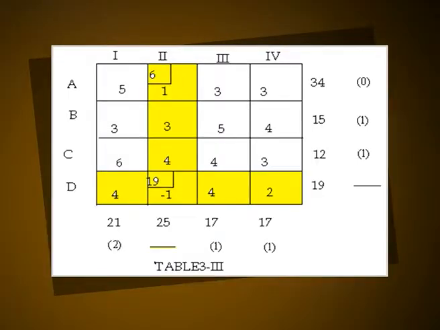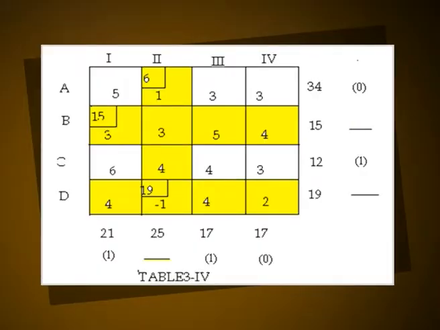The table is as follows. The row and column differences are also computed for table 3.3. The largest difference is 2 corresponding to the first column and the smallest element in this column is 3 in the 2-1 cell. The maximum possible allocation in this cell is minimum of 15, 21, that is 15. Hence, the availability at B is exhausted. Then cross off the second row.